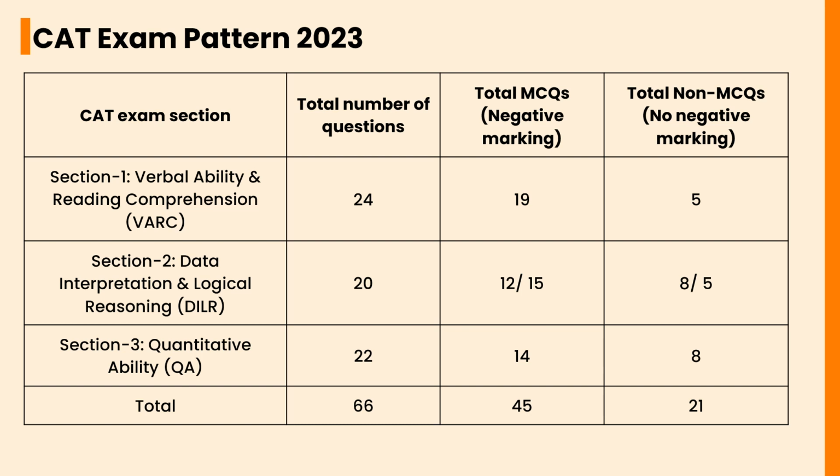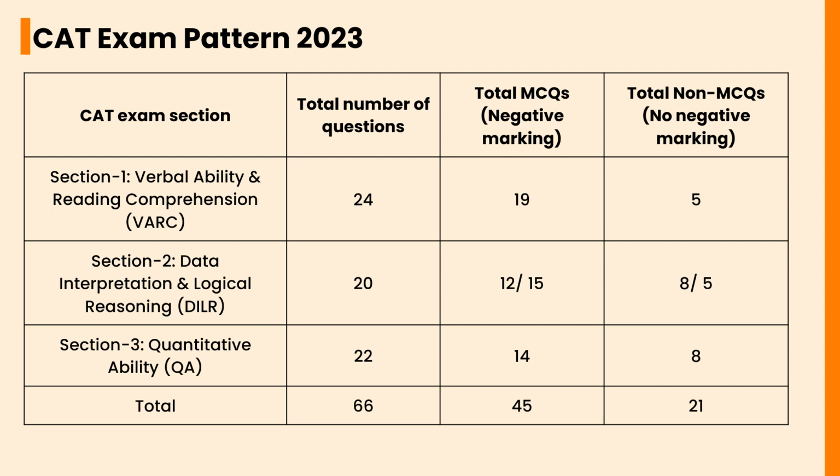Section 1, Verbal Ability and Reading Comprehension, consists of 24 questions, with negative marking of 1 for MCQs and no negative marking for non-MCQs. Section 2, Data Interpretation and Logical Reasoning, consists of 20 questions: 12 MCQs with negative marking and 8 non-MCQs with no negative marking. QA consists of 22 questions, with 14 MCQs with negative marking and 8 non-MCQs with no negative marking.